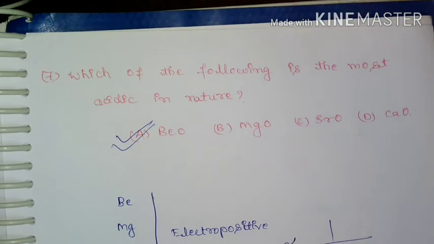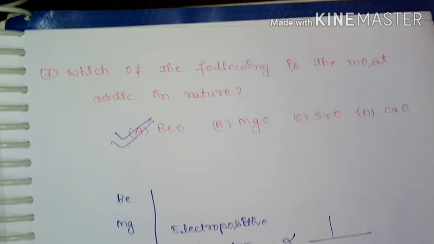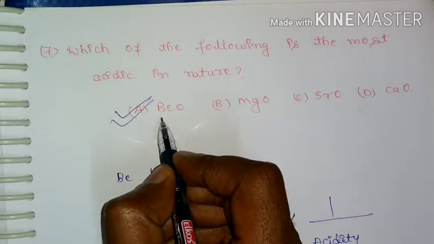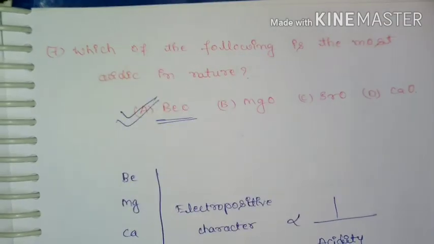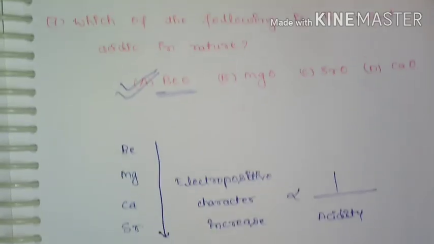Which of the following is the most acidic in nature? Here the given options are alkaline earth metal oxides, and the one which is most acidic in nature is beryllium oxide. Why?